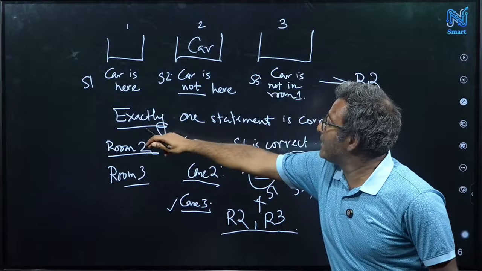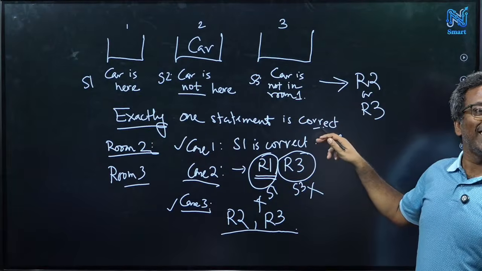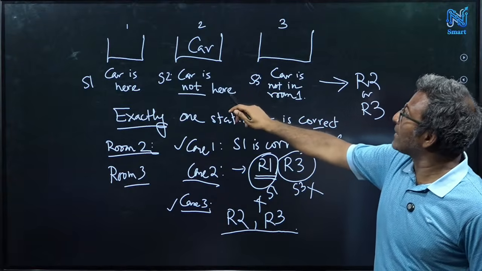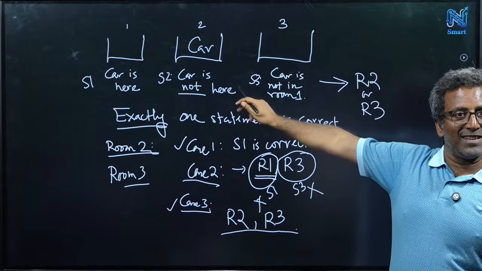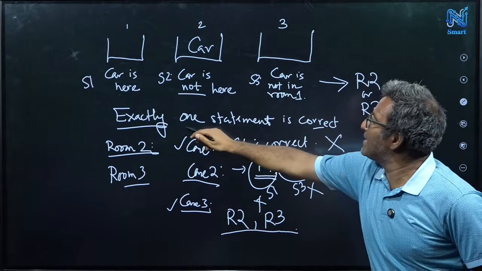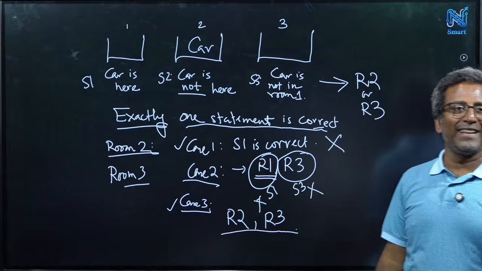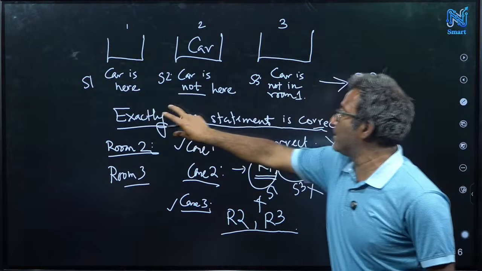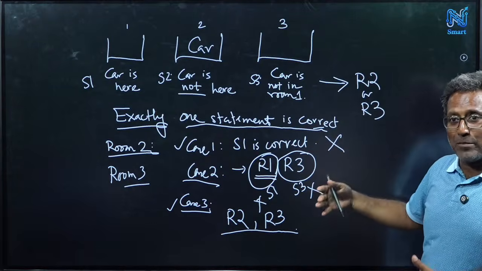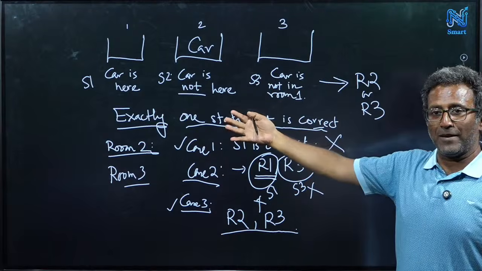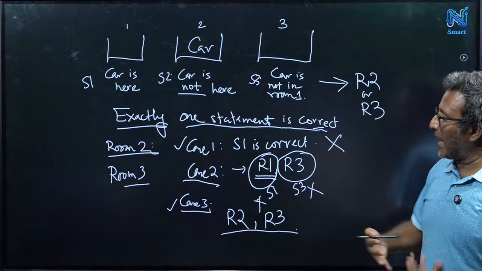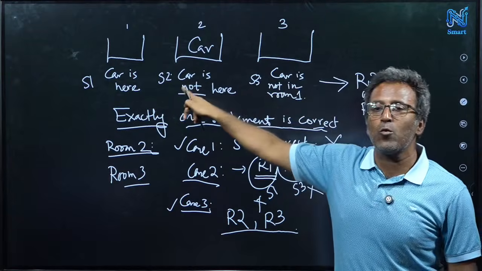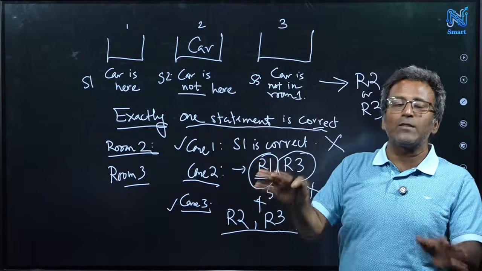But I already said exactly one statement is correct. That is not possible. So that's why statement 2, that the car is not here, must be false, because exactly one statement is correct. So this is also given that exactly one statement is correct. I can make it more complex, that okay, you can consider this as one statement, then it becomes a more complex argument. But here, exactly one of these statements will be true and the other two will be false. We don't know which one is true, which one is false.